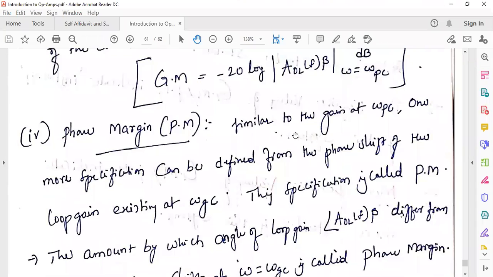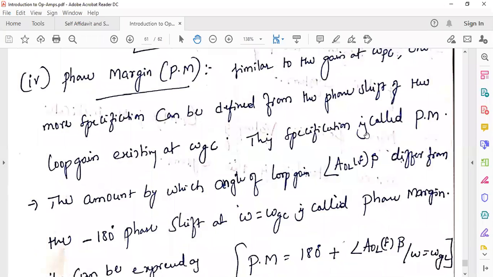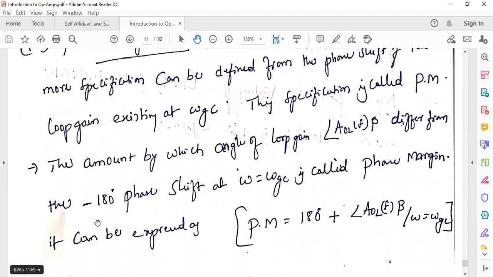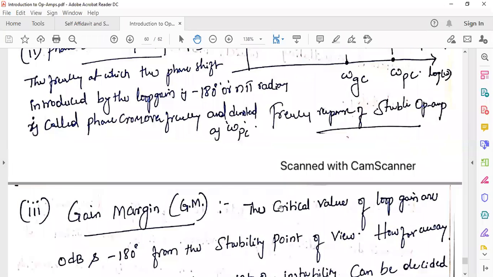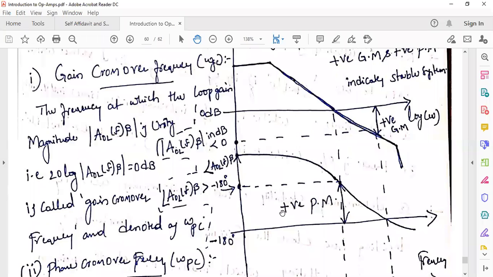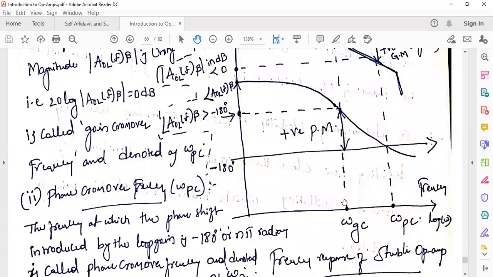Similarly, phase margin is explained as the amount by which the angle of loop gain differs from the -180 degrees phase shift at omega equal to the gain crossover frequency. If you observe the plot here, we know the gain crossover frequency.